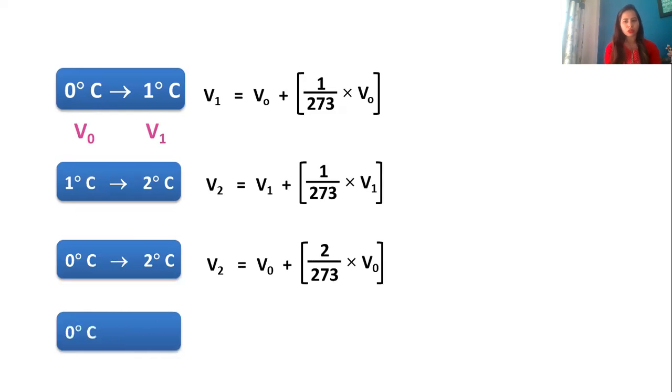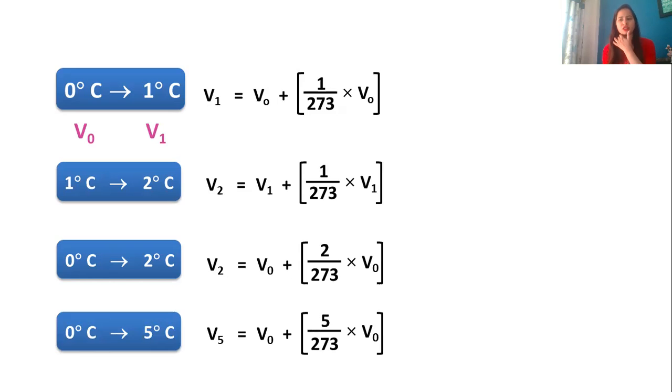Similarly, one more, 0 degrees Celsius to 5 degrees Celsius. We have V5 is equal to V0 plus 5 upon 273 into V0. And if I go for a general term, the temperature can be anything, any rise or any decrease can be there. So what we are going to write is 0 to T degrees Celsius. T can be any temperature.